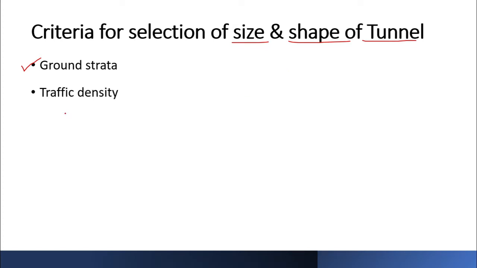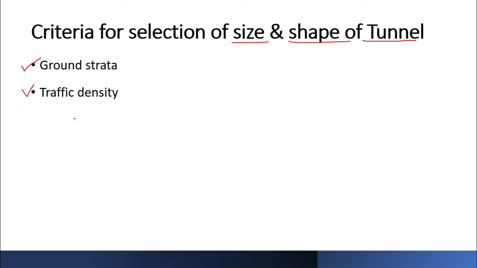Then obviously if it is intended to be used for transportation of vehicles, it may be cars, trucks or even railways, in that case you should be knowing the traffic density, what is expected.